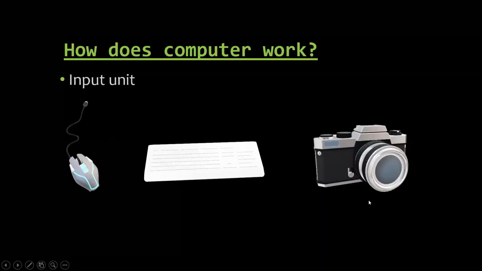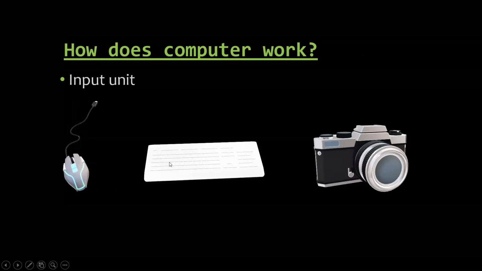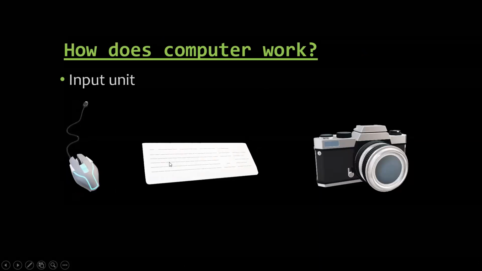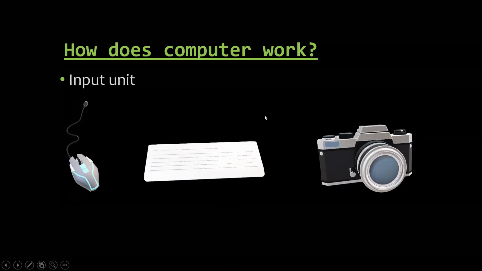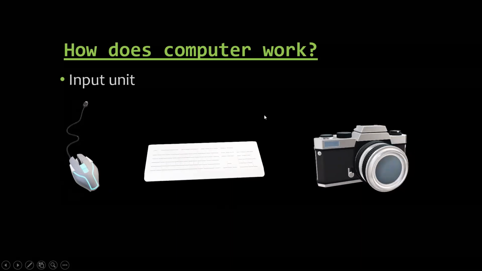Okay, now how does the computer work? The computer works with three devices, starting with the input unit, like the mouse. Then there is a keyboard, or there may be a camera. So these are all input devices. Input device means what? This is used to enter information into the computer through this unit.